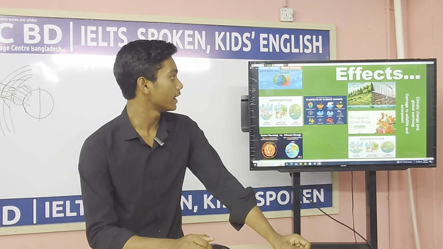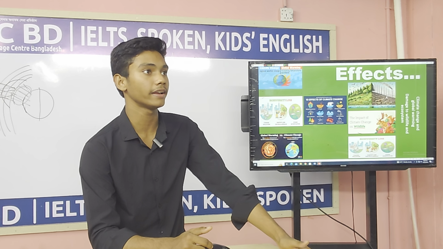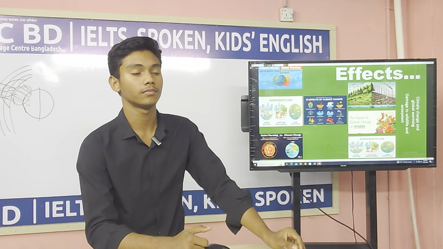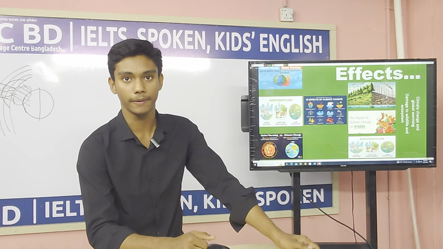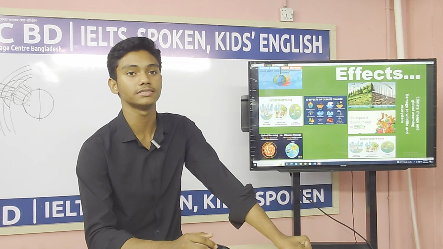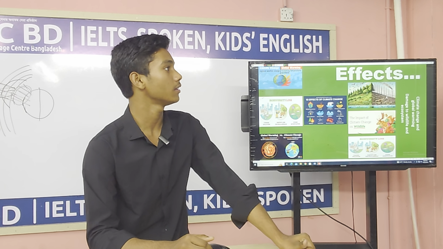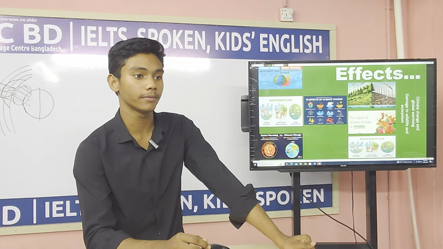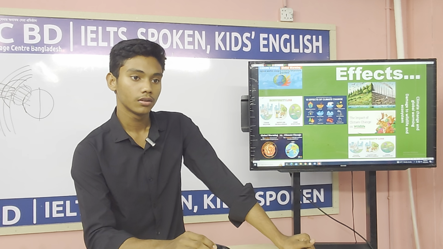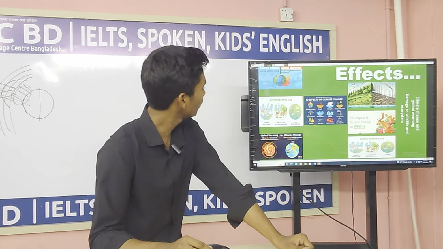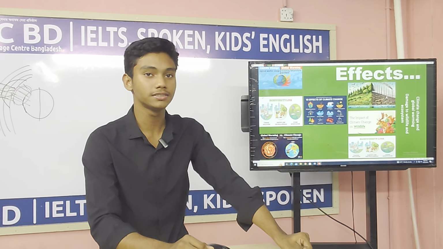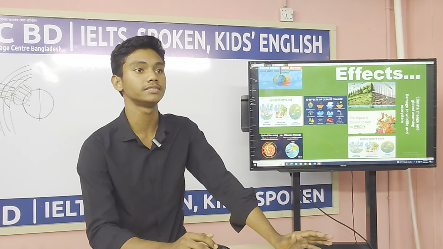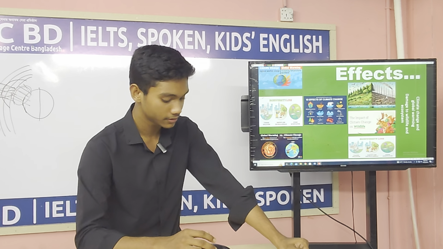Because of this pollution, global warming is increasing and the earth is warming, and the ice is melting day by day. Also the water level is rising. For this reason we have to suffer floods. Also, wild animals are dying day by day. This also changes the ecosystem and is very dangerous for wildlife.